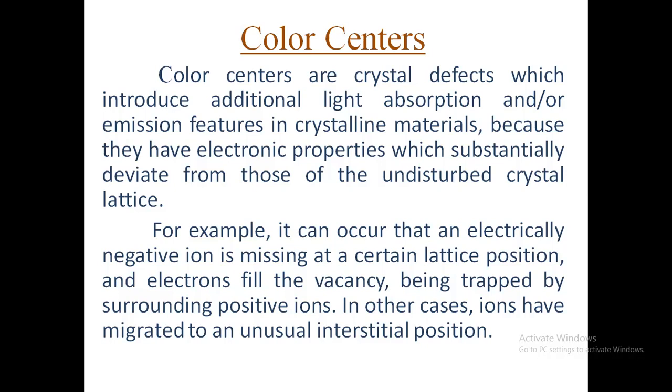So for example, it can occur that an electrically negative ion is missing at a certain lattice position and electrons fill the vacancy, being trapped by surrounding positive ions. In other cases ions have migrated to unusual interstitial positions.